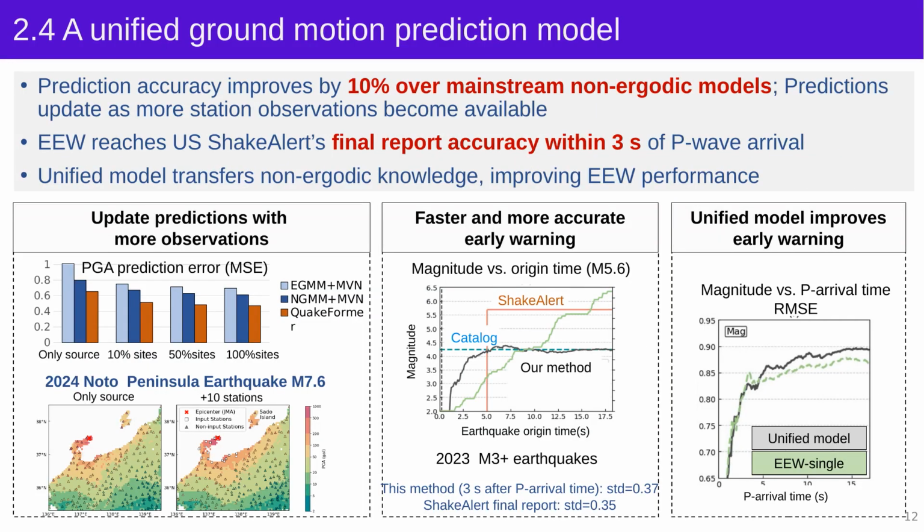With this unified model, the ground motion prediction accuracy is improved by about 10% compared with the mainstream non-ergodic models used in our study. For earthquake early warning, the model can reach the accuracy of the final U.S. shake alert report within 3 seconds after P-wave arrival. It can also use newly observed station data to update the prediction.